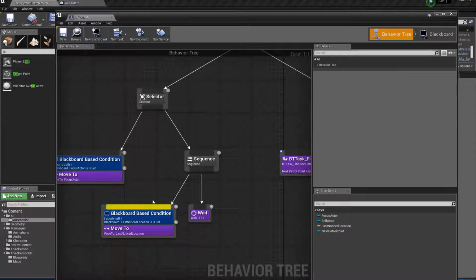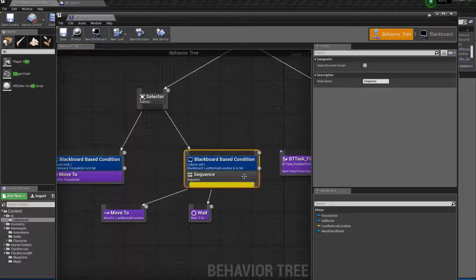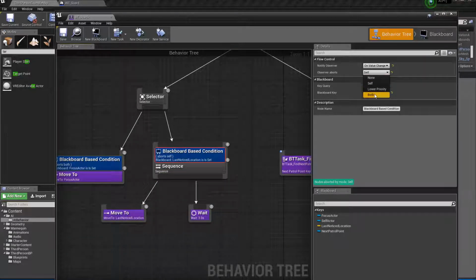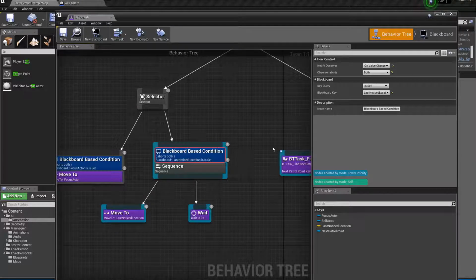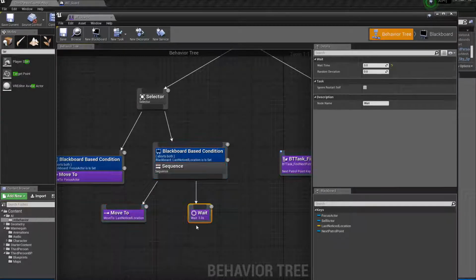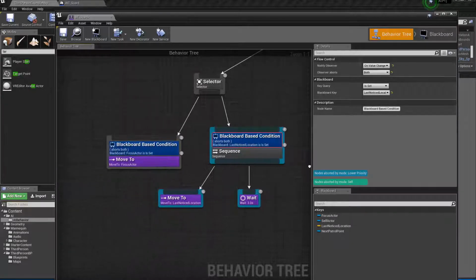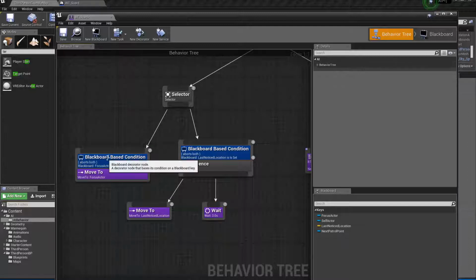Okay, so I'm gonna drag the Blackboard based condition to here. That's gonna be this entire thing now. I'm gonna change that back to both, because when you drag it to a subtask of a sequence, it doesn't have the option of canceling both. So this is changed automatically. I need to change it back to cancel both. Okay. So if we just have this again, the AI will try to do this.